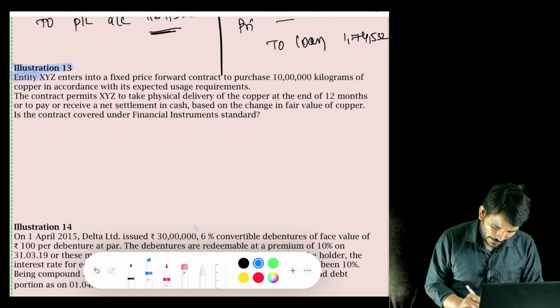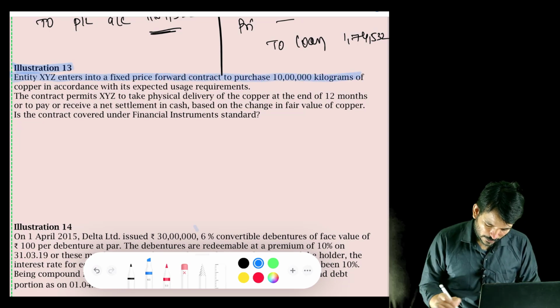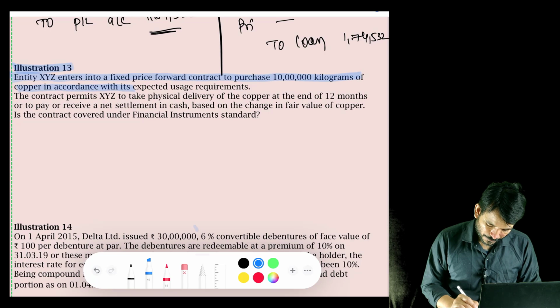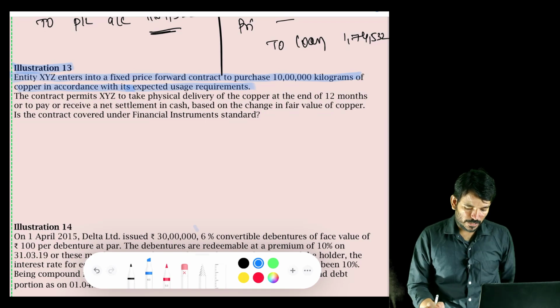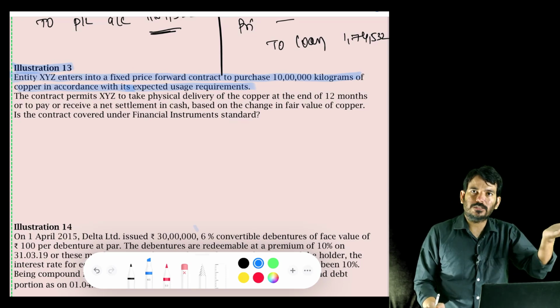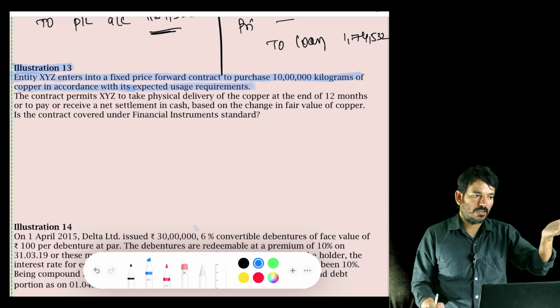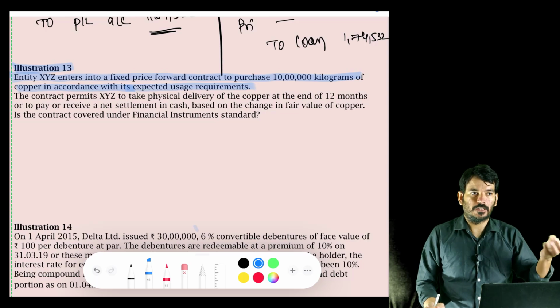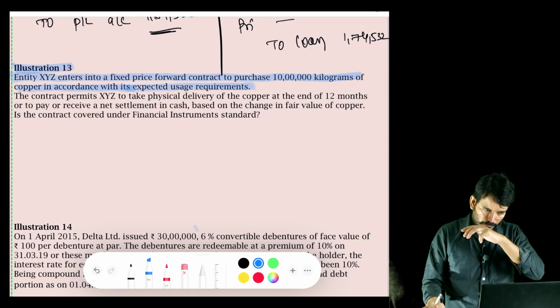Illustration 13. Entity XYZ enters into a fixed price forward contract to purchase 10 lakh kilograms of copper in accordance with its expected usage requirements. Okay, so I am entering into a forward contract to purchase 10 lakh kilograms of copper in future. So if I have an intention of not taking the delivery, it involves lesser investment and the value will change according to the underlying asset, and I have no intention of taking the delivery. If these three conditions are satisfied, you can say it's a derivative contract.